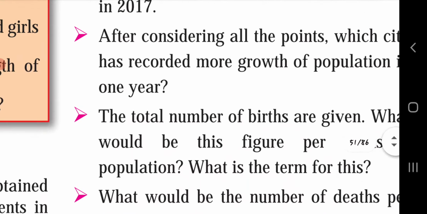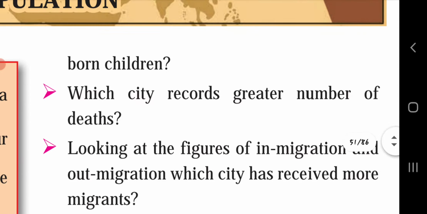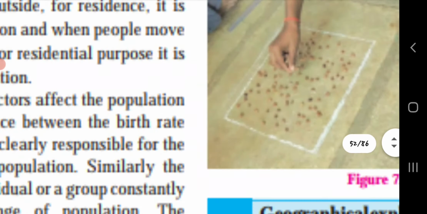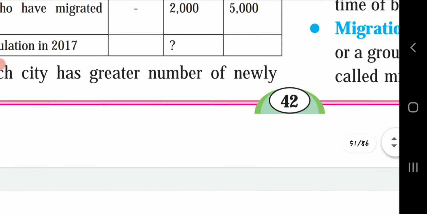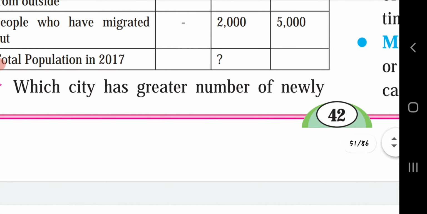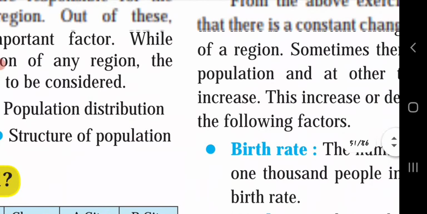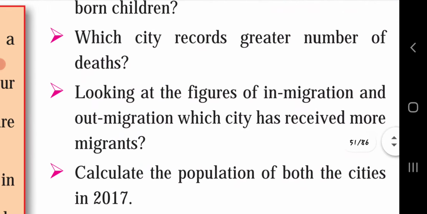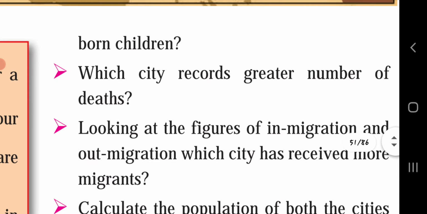Let's see the question. Which city has the greater number of newly born children?